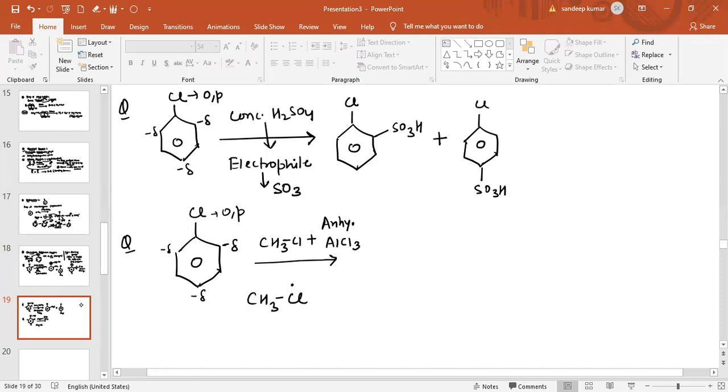In CH3Cl, there is a lone pair of electrons on Cl and there is a vacant orbital on the aluminium atom. So this electron pair will shift into the vacant orbital of aluminium and the electrophile is generated, which is CH3 positive. Now the electrophile will attack at the ortho and para positions.